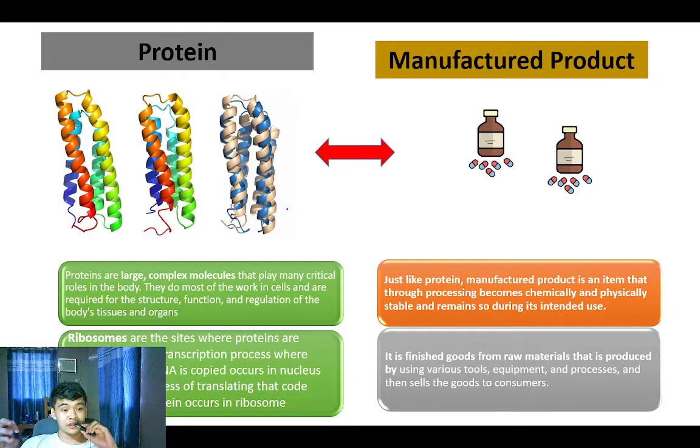Protein and manufactured goods. Proteins are large complex molecules that play many critical roles in the body. Just like protein, a manufactured product is an item that through processing becomes chemically and physically stable and remains so during its intended use. It's like a medicine for us. Our body needs protein, while manufactured products we need for our medicine or vitamins.